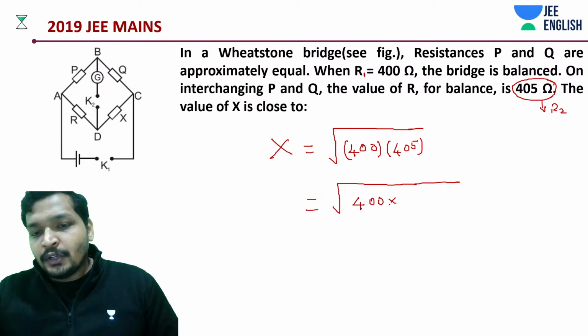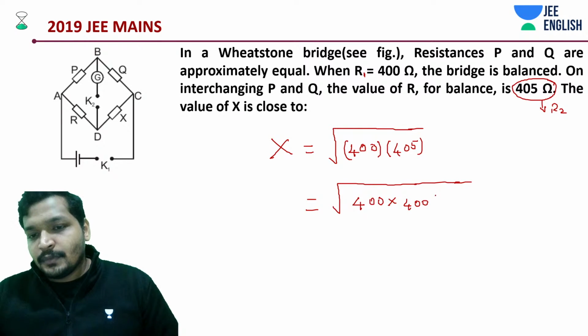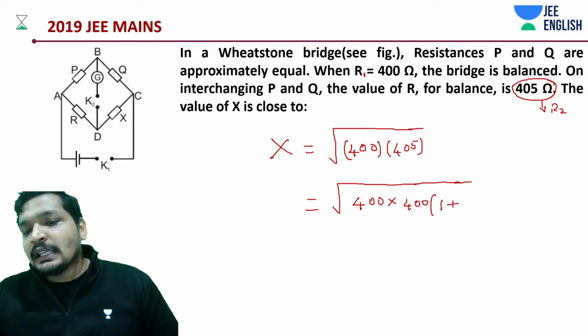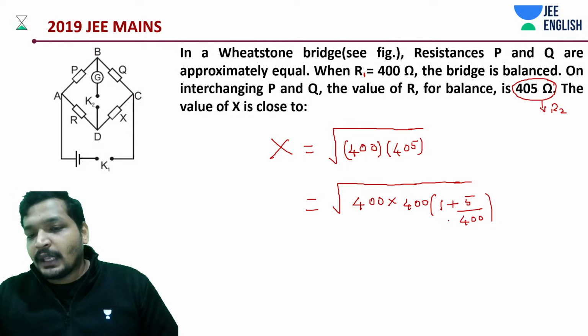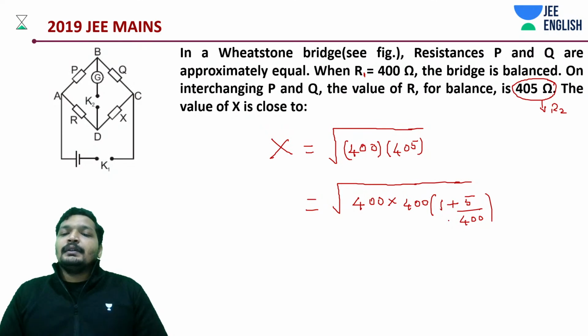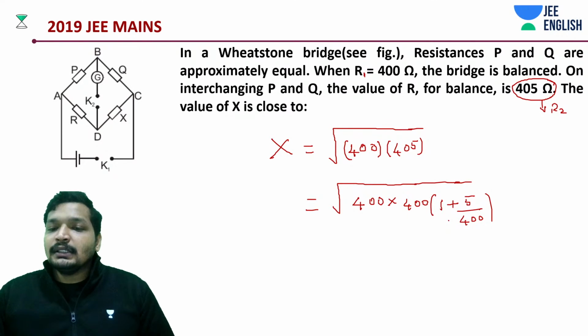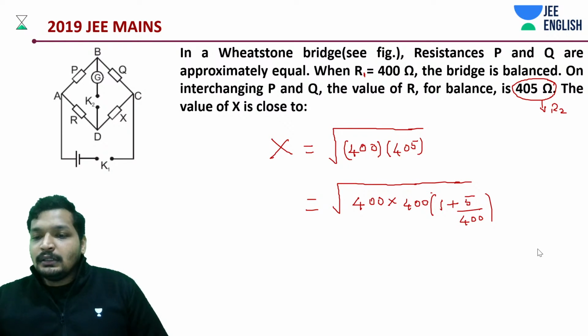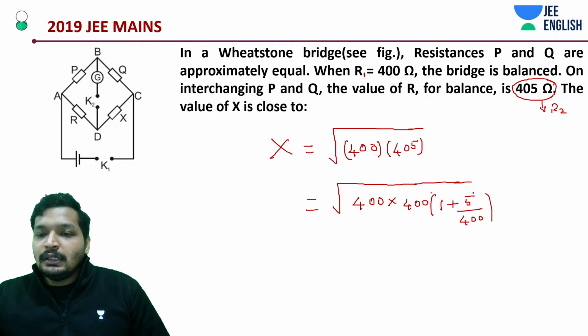400 into 400 into 1 plus 5 by 400. Can we do this? Yes. Yes. What have we done?